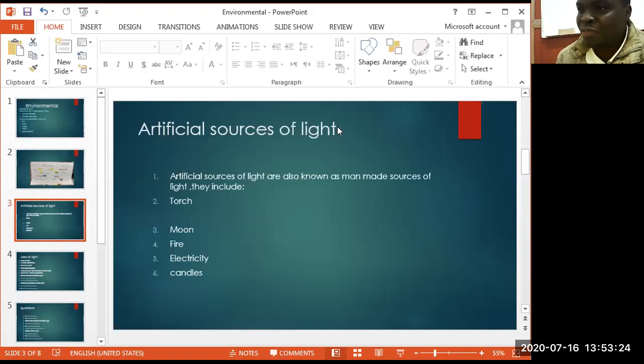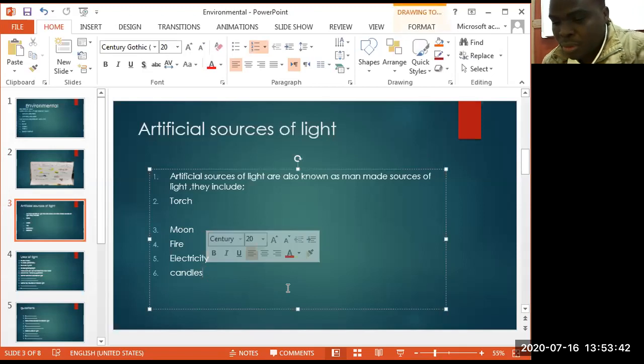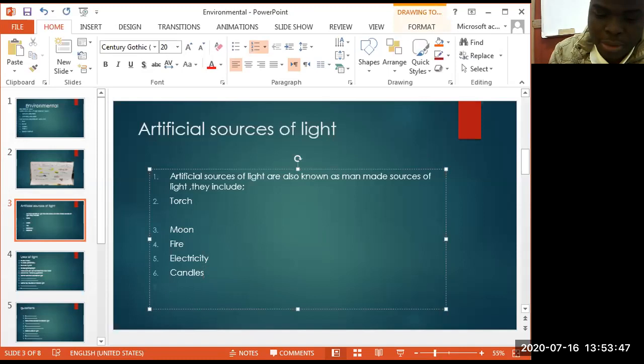If we talk about artificial sources of light, they are also known as man-made sources of light. They include torch, fire, electricity, candles. We can talk about lamps. They also produce their own light.